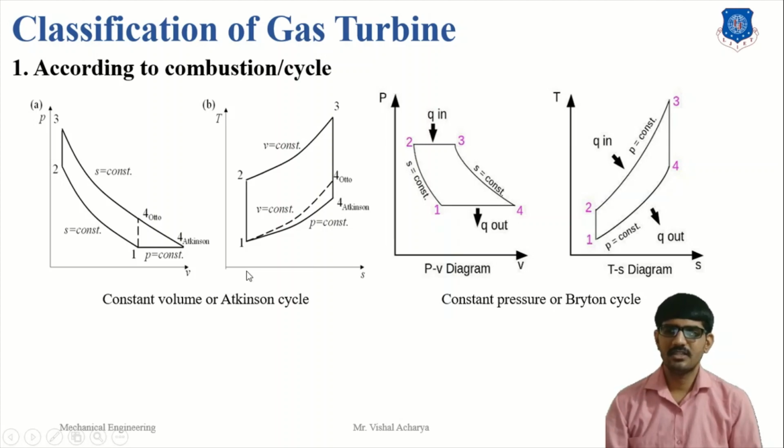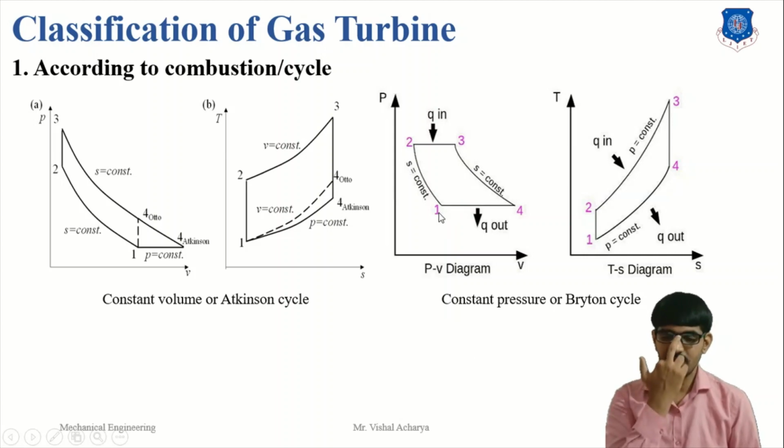This is the basic Atkinson cycle. But in practical life, constant volume heat addition is not possible or is very difficult to achieve. So in practice the constant volume cycle is not used. We use the Brayton cycle or constant pressure cycle.